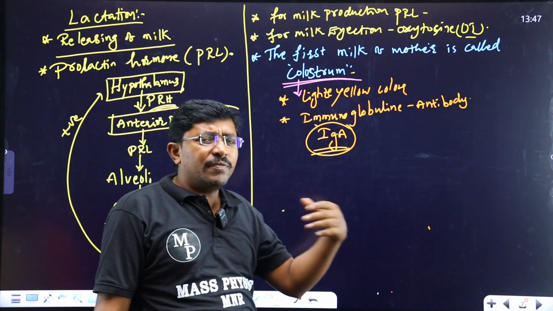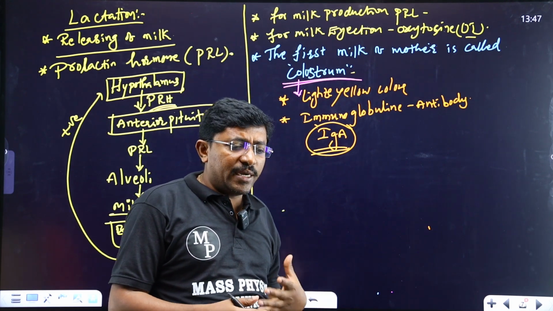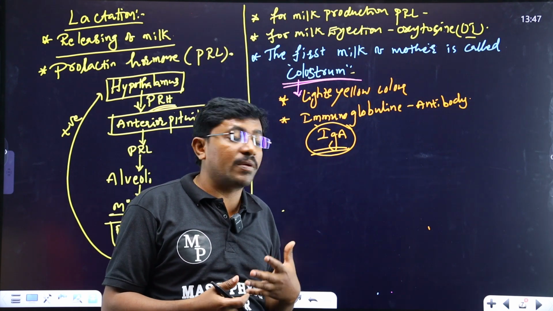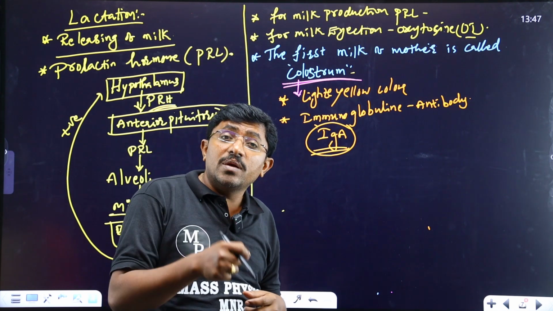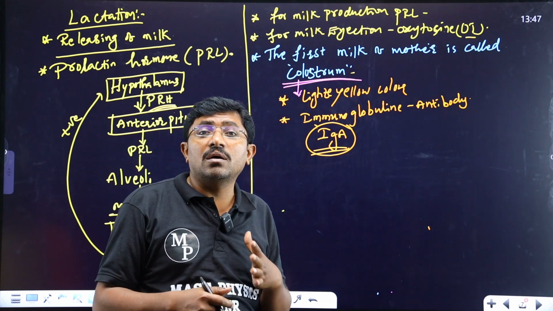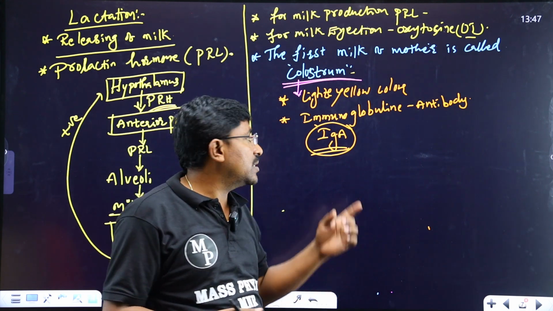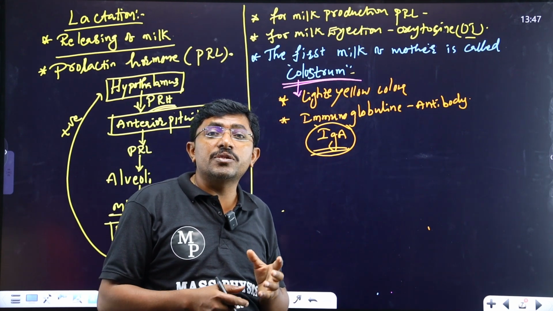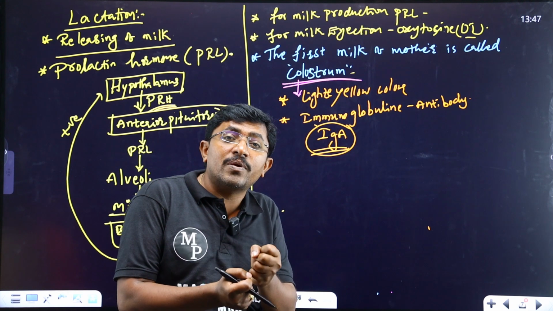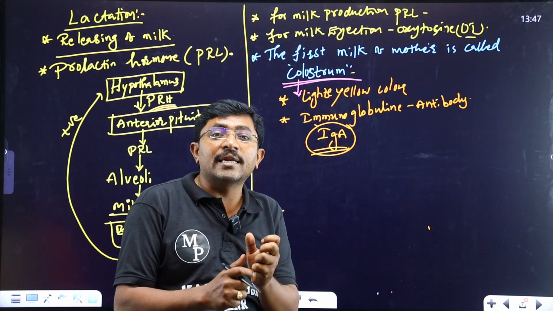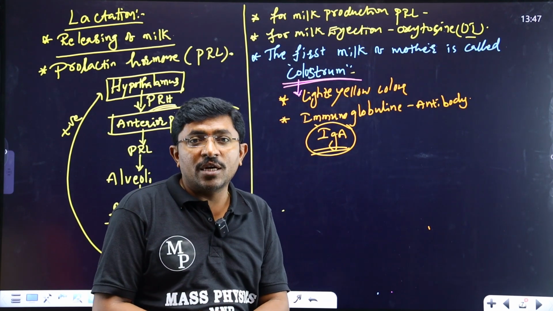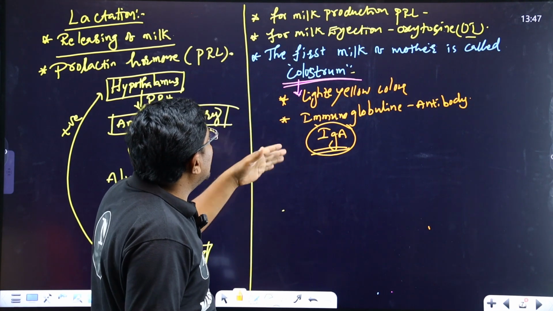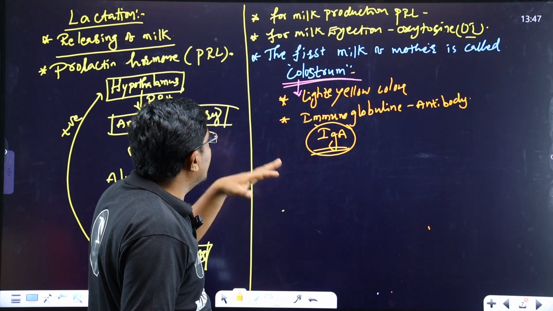That's why after parturition, the first milk of the mother is given to the baby. In the first milk, there are more immunity cells and IgA antibodies, which help to increase the immunity capacity of the infant. Understood?